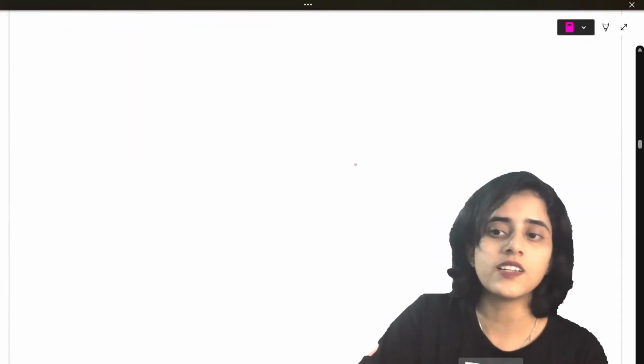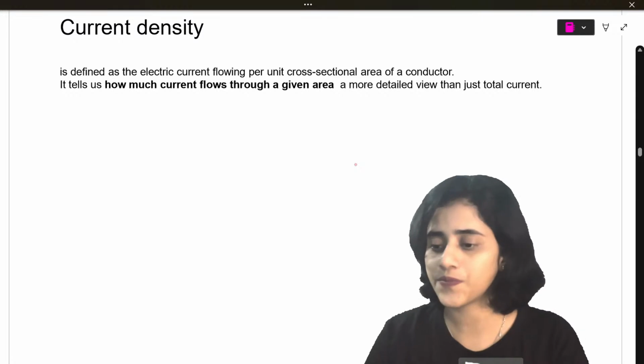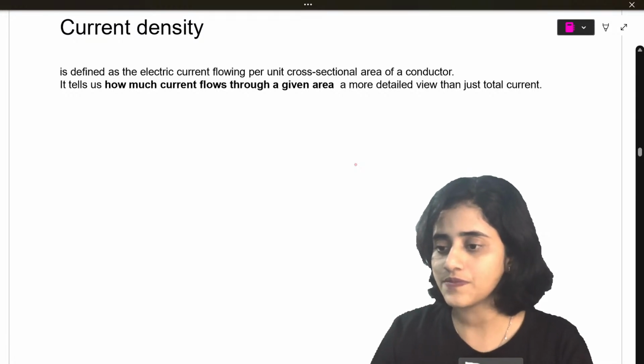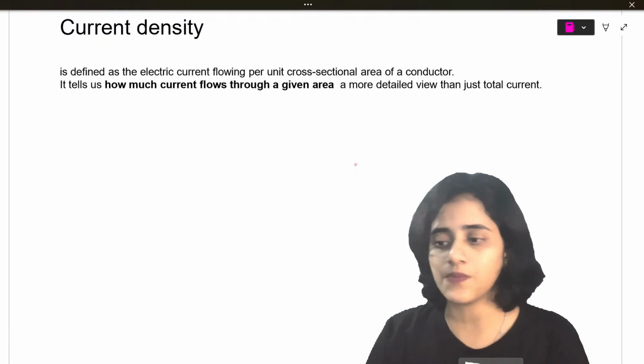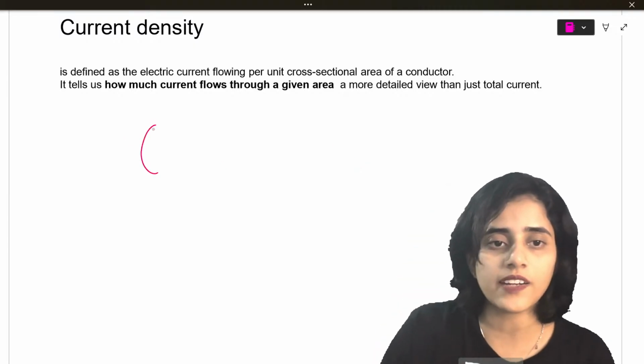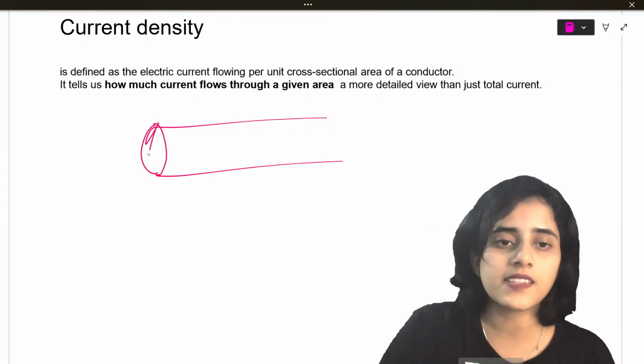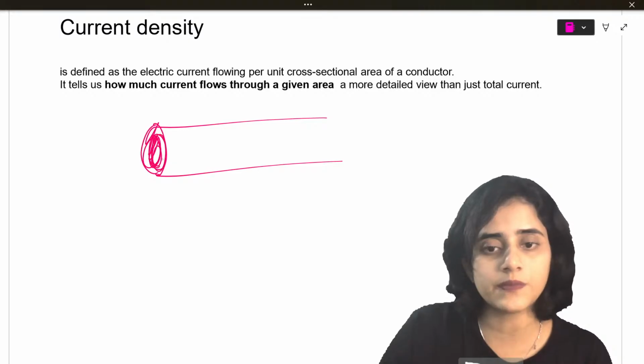Let's move on to the next topic, which is current density. What is current density? Imagine you have a conductor, a conducting wire. Let's say this is the area of the conducting wire.